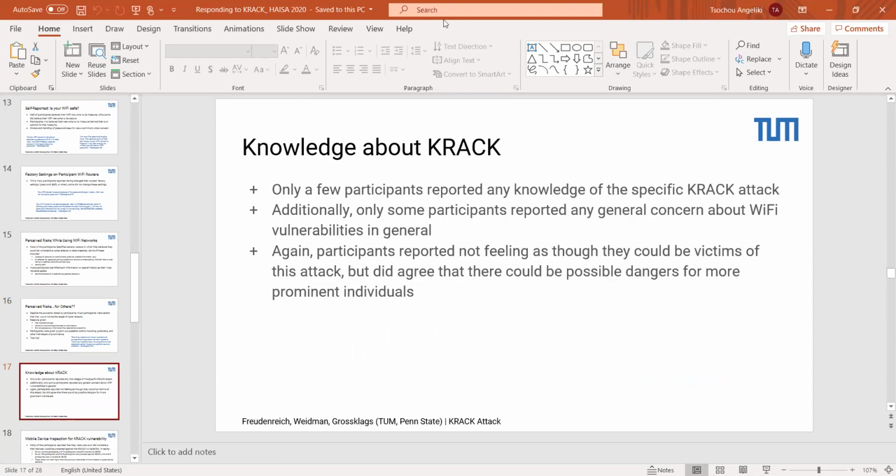Now getting into specific knowledge about KRACK itself, only a very few participants reported any knowledge of the specific KRACK attack, and most of these participants who were aware found this out through mainstream media publications or discussions in the news. Additionally, beyond KRACK, only some participants reported any general concern about Wi-Fi vulnerabilities. These people just generally weren't that concerned about their security, again, because of not feeling like they would actually be susceptible to an attack. Next slide.